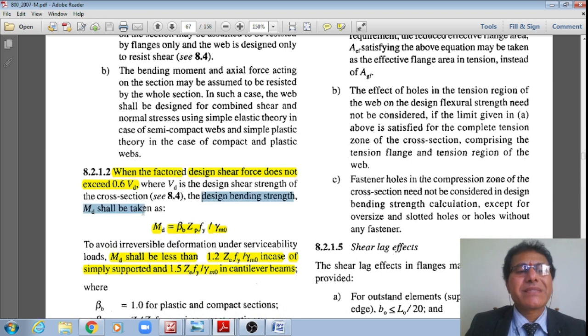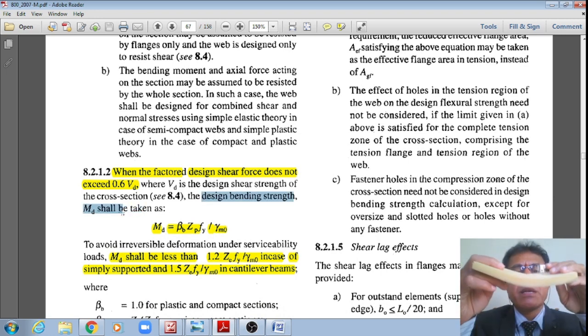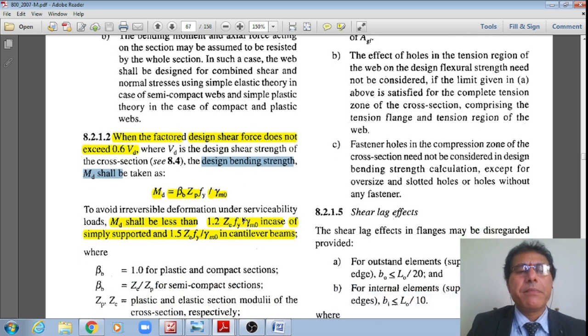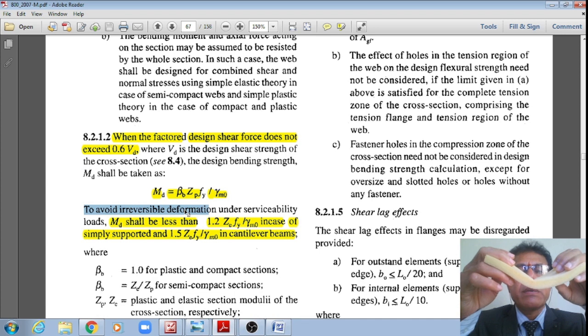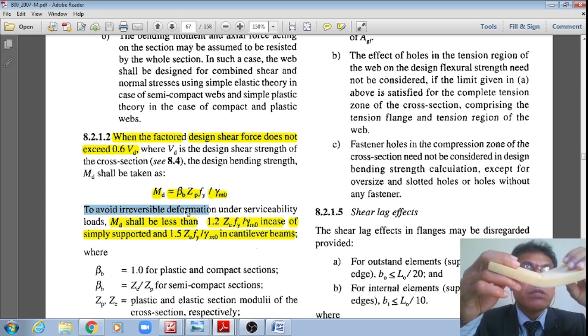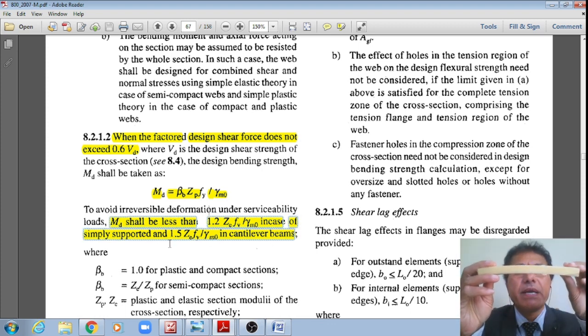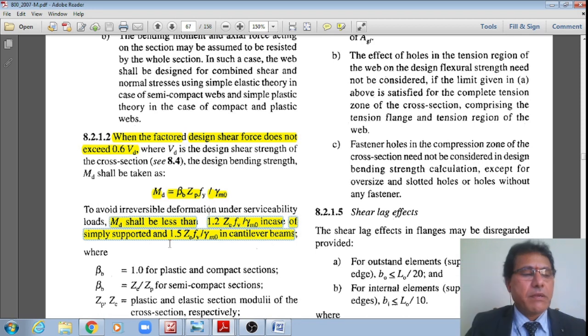The design bending strength Md, for plates, slab bases or beams as appropriate, is equal to beta_b multiplied by Zp fy divided by gamma_m0. However, the code says that in order to avoid irreversible deformation under serviceability loads, please make a note, Md shall be less than 1.25 multiplied by fy multiplied by Ze divided by gamma_m0 in case of simply supported beams or plates, and it should be 1.5 fy Ze divided by gamma_m0 in case of cantilevered beams or plates as appropriate.